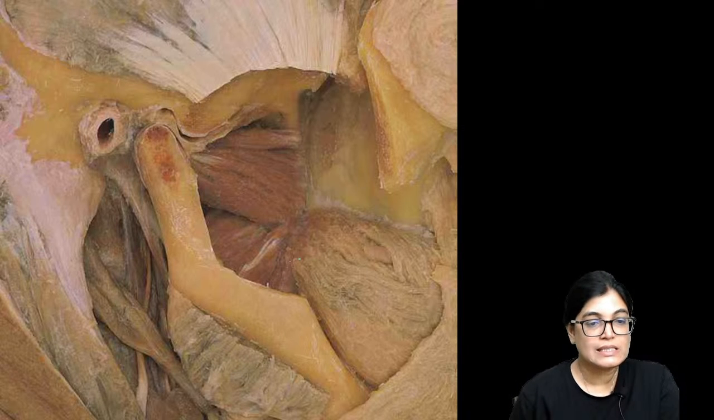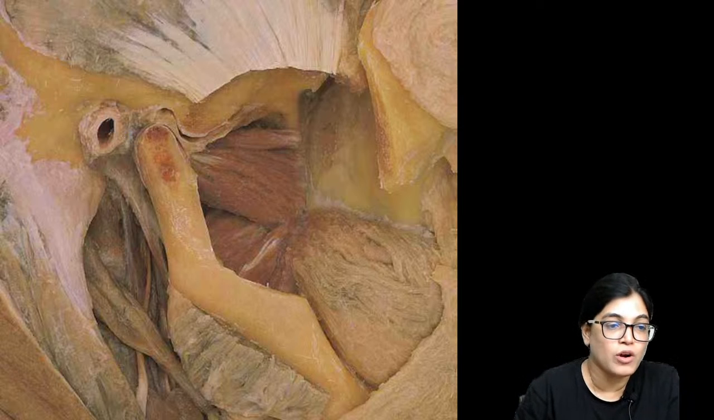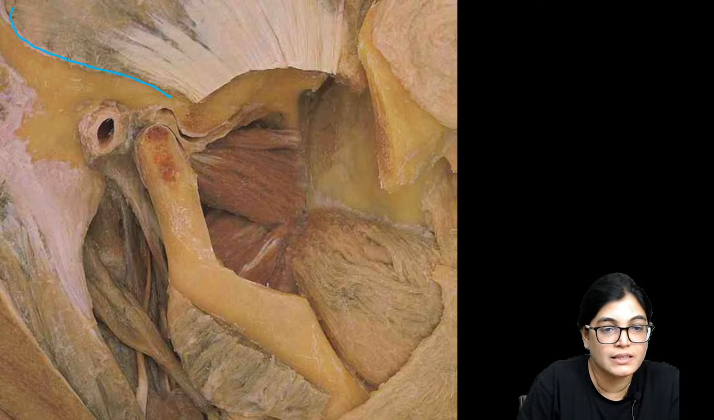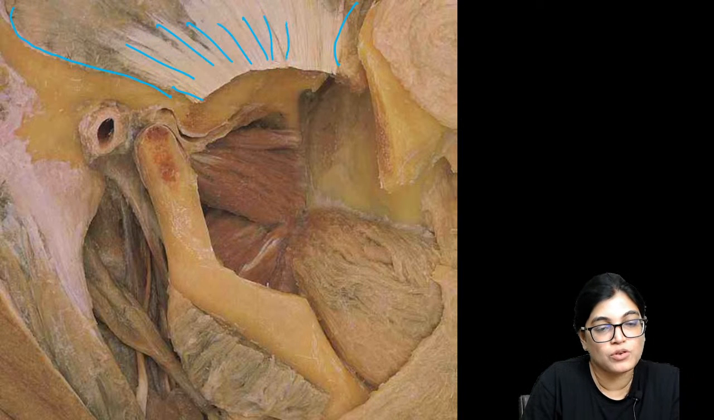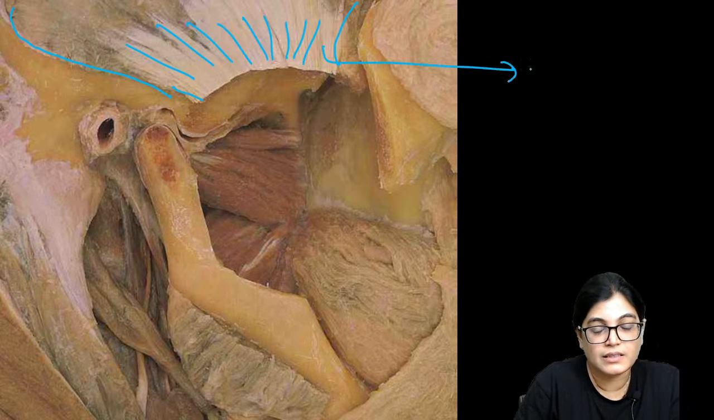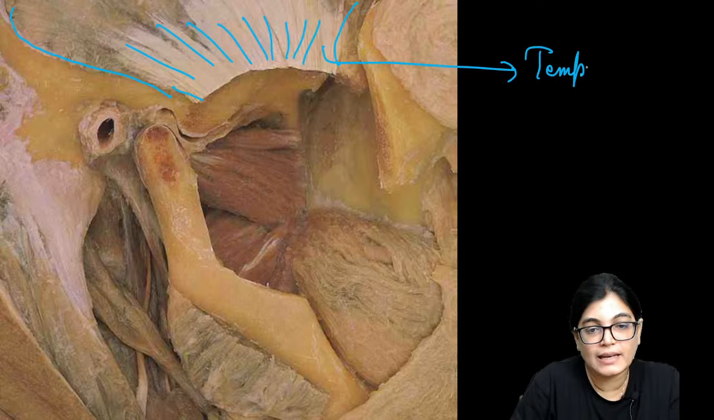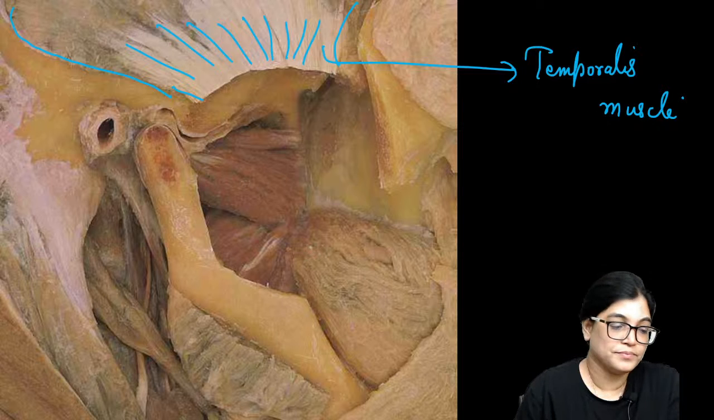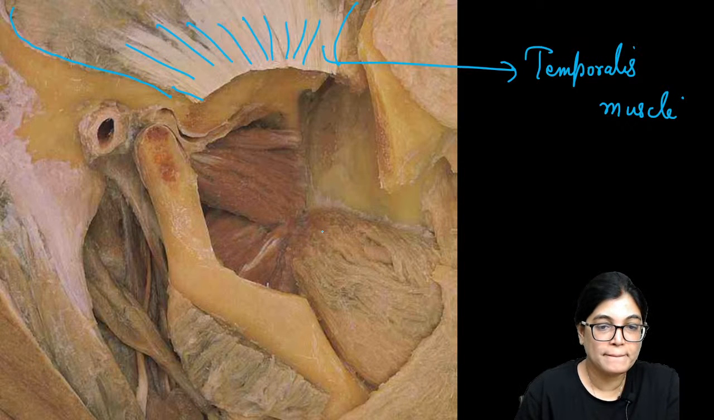Now see, this is the dissection image of the head and neck region, and these are showing the important muscles of mastication. So let me highlight. Can you see this triangular fan-shaped muscle which is fanning out over the temporal region? Which muscle is this? This is temporalis muscle.